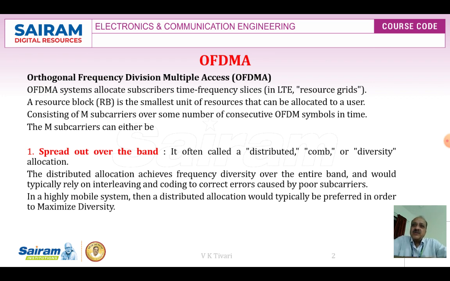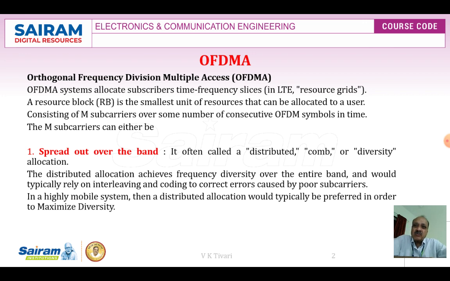OFDMA, orthogonal frequency division multiple access, allocates subscriber time-frequency slices in the LTE resource grid. The resource block is the smallest unit of the resource that can be allocated to a user. Consider M subscriber subcarriers over some number of consecutive OFDM symbols in time. The M subcarriers can either be spread out over the band, which is often called distributed or diversity allocation.